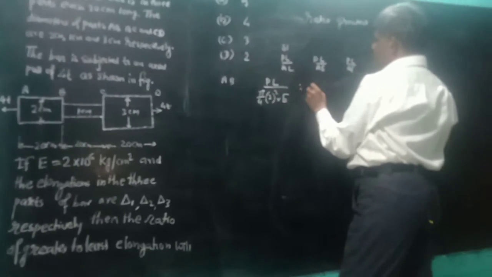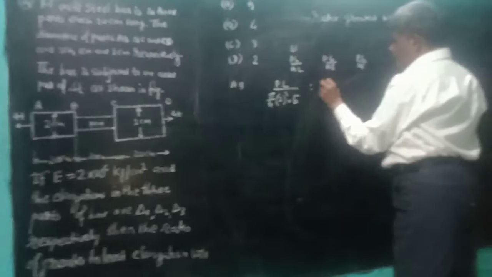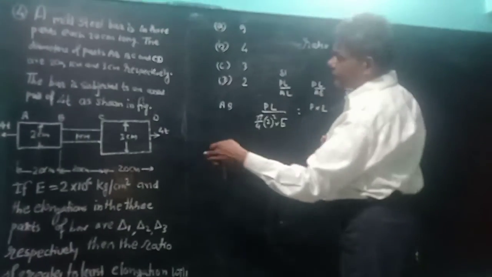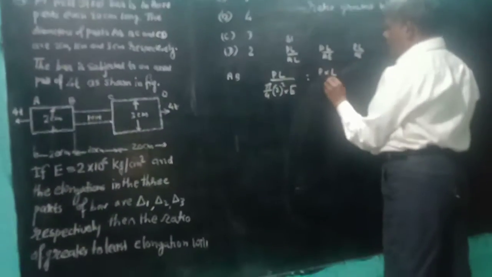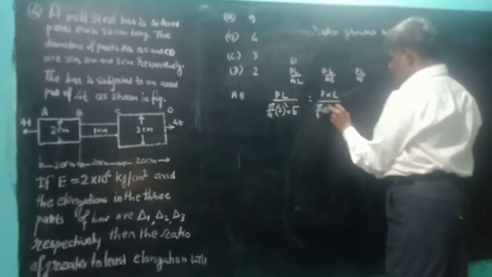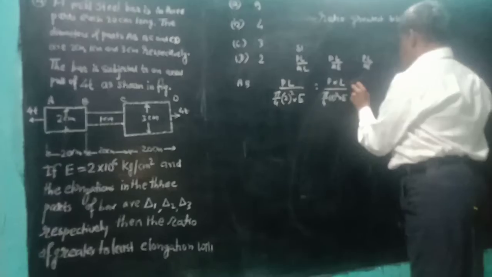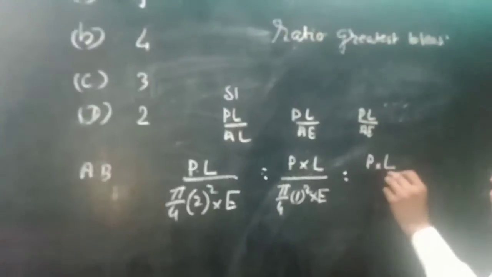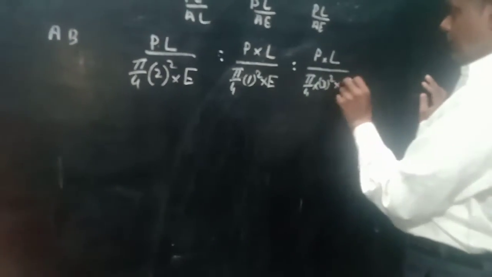For another bar, force P is equal to 4 tons, the same force applied, and length is the same, 20 cm. Area of cross section is pi by 4 into 1 square, and E is the same. For the third member, PL, the same load 4 ton applied and the same length, area of cross section pi by 4 into 3 square, its diameter 3, and E.